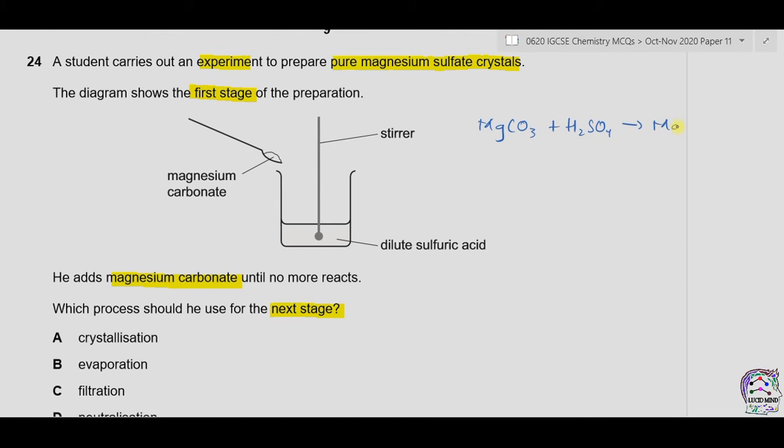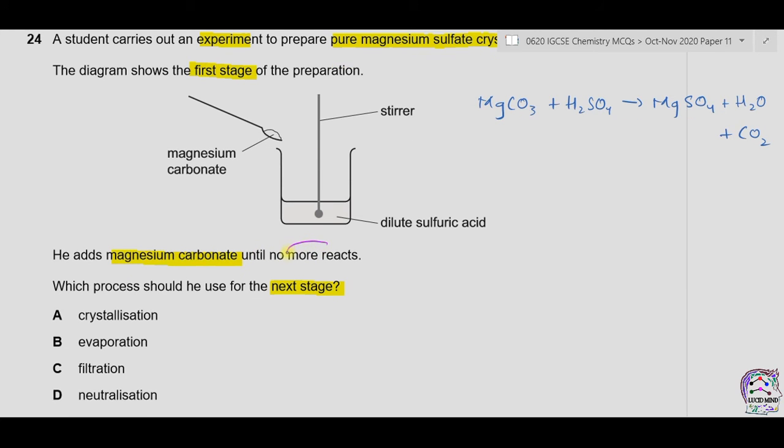The product formed will be magnesium sulfate plus water plus CO2. As in the reaction he uses magnesium carbonate until no more reacts, it means magnesium carbonate is in excess. So in order to remove the excess of magnesium carbonate which is unreacted, he must do filtration as the next step. The answer is therefore C.